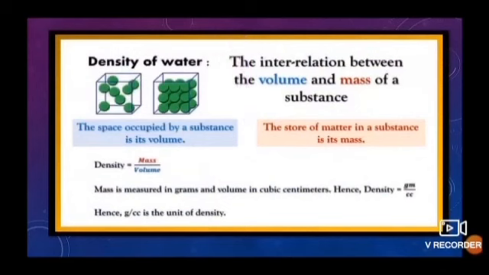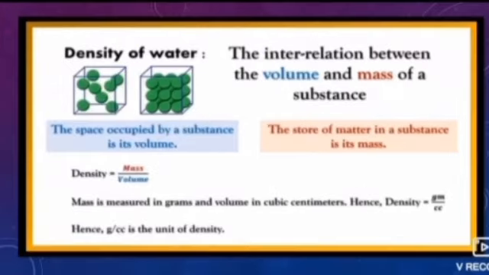The interrelationship between the volume and mass of a substance: density of water. The space occupied by a substance is its volume. The amount of matter in a substance is its mass. Density is equal to mass upon volume. Mass is measured in grams and volume in cubic centimeter. Hence, density is measured in gram per cubic centimeter. Hence, gram per cubic centimeter is the unit of density.